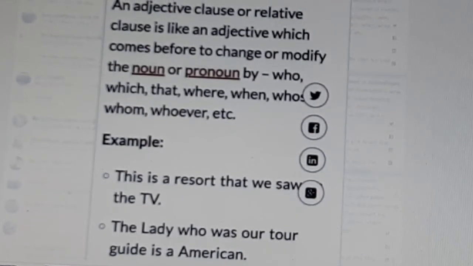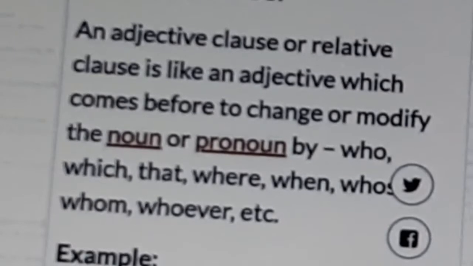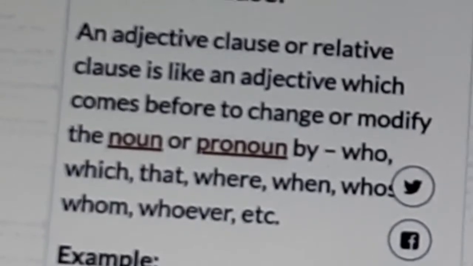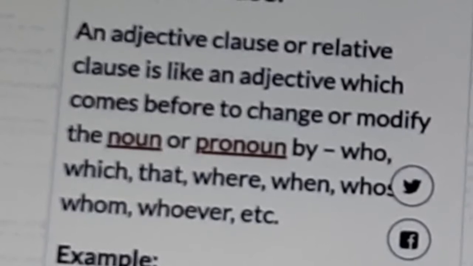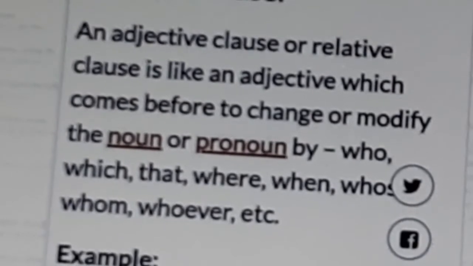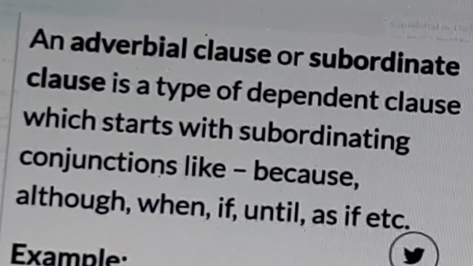Okay. Combining two sentences by using who or which will be given in 10th class exams also. Who or which, that refers to the person or thing. Who refers to the person, which refers to the thing or place. Okay. And next, the adverbial clause.